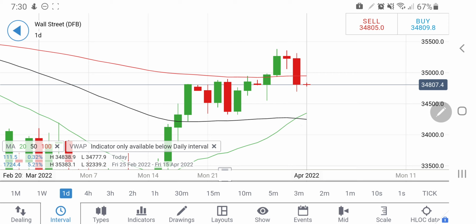So yes, take a short entry at around 34,720 today, where you can expect that it is going to drop towards 34,600 as the first target, 34,500, then 34,300 will come into picture. On the upside, if you see it trading above 34,850, there you can take a long entry towards 34,920, 34,970 and 35,000. These three levels are going to be very, very important. Beyond that, you can consider that it is reversing towards 35,200 levels and take your positions accordingly.